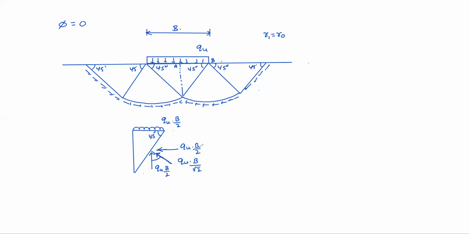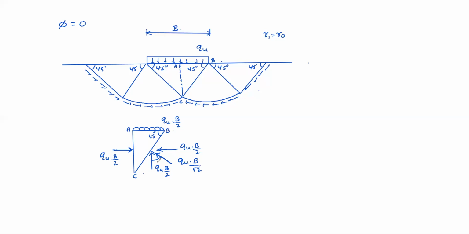Then obviously the horizontal component will also be qu into B by 2, balanced at the interface of these two, shown by the dotted line. So now this ABC triangle is in equilibrium.